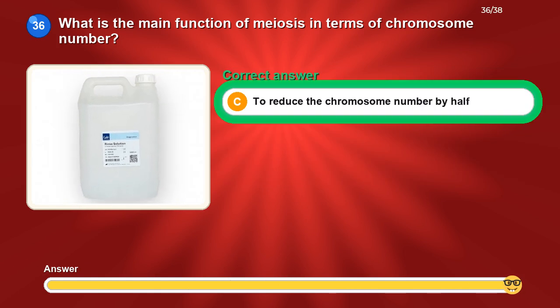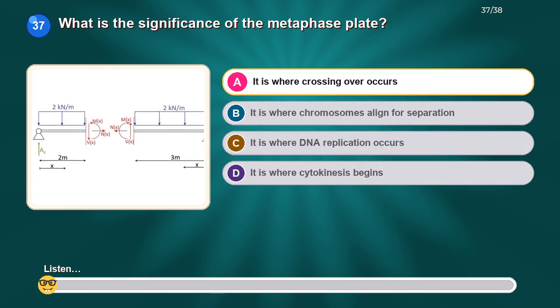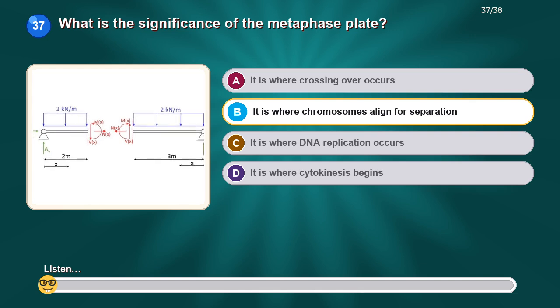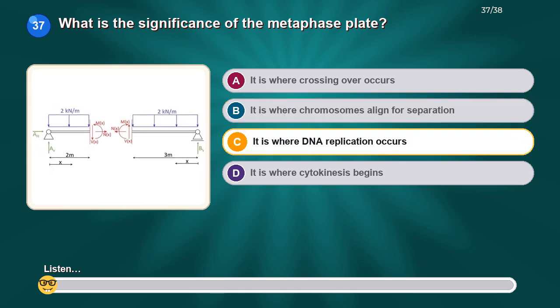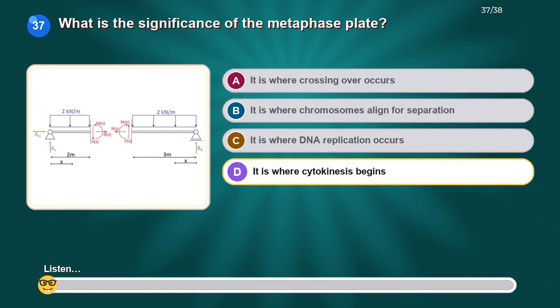The correct answer is to reduce the chromosome number by half. What is the significance of the metaphase plate? Option A. It is where crossing over occurs. Option B. It is where chromosomes align for separation. Option C. It is where DNA replication occurs. Option D. It is where cytokinesis begins.